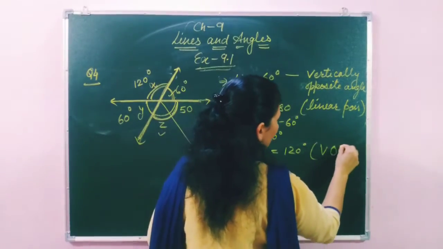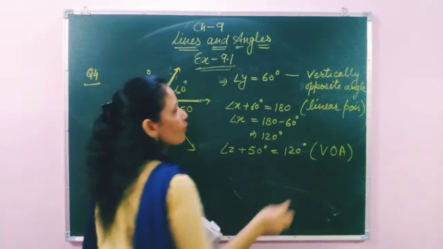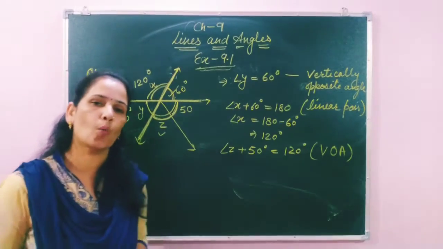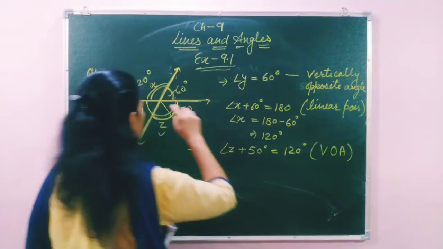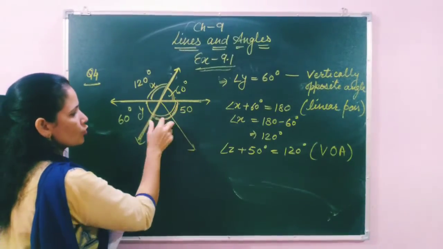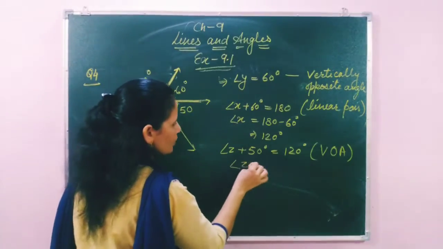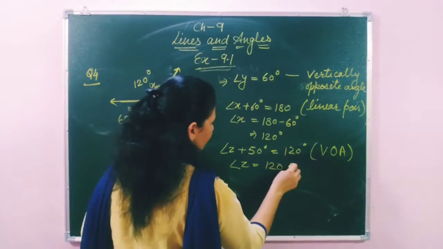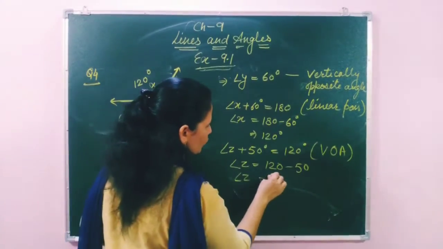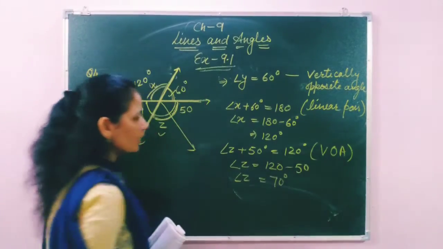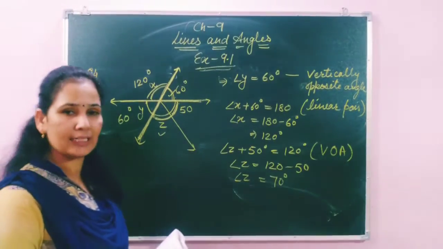Reason: vertically opposite angle. VOA is the short form for vertically opposite angle. So this pair equals the sum of these two, and angle z equals 120 minus 50 degrees. That means angle z equals 70 degrees. This is the first method to find out angle z.